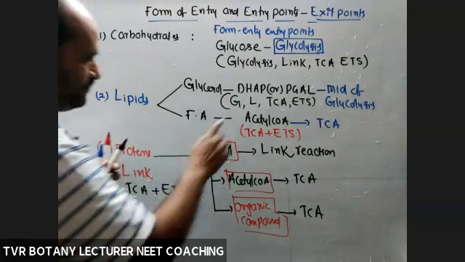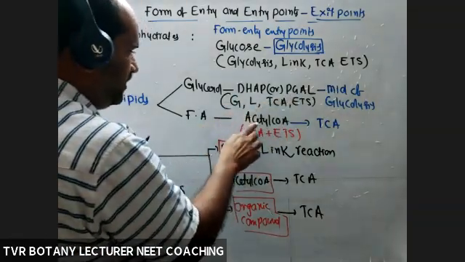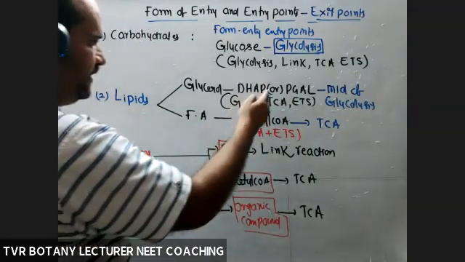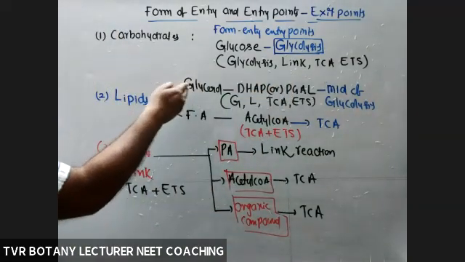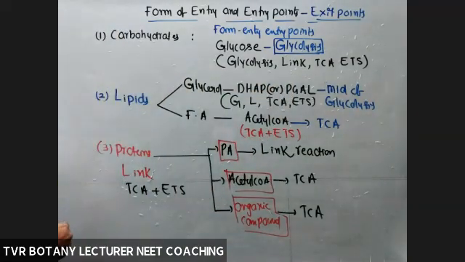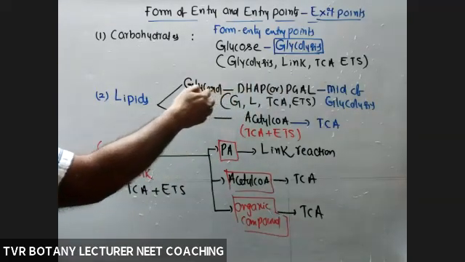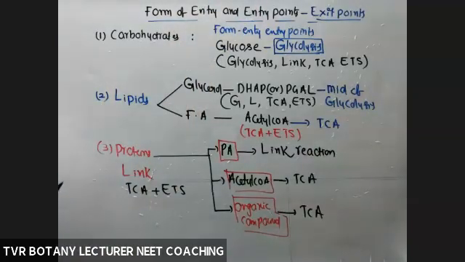Next, lipids. For example, acetyl coenzyme A is withdrawn for the anabolic process. Next, PGAL is withdrawn, converted into glycerol and involved in the formation of lipid. If they come out of the respiratory pathway and enter into lipids, that is called exit points.